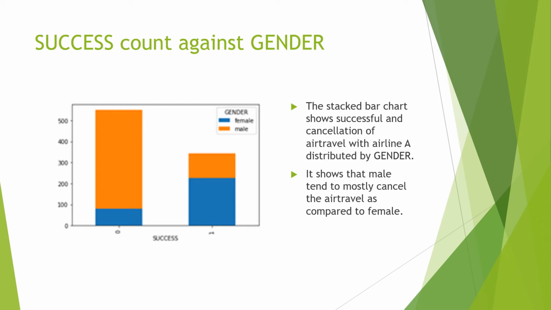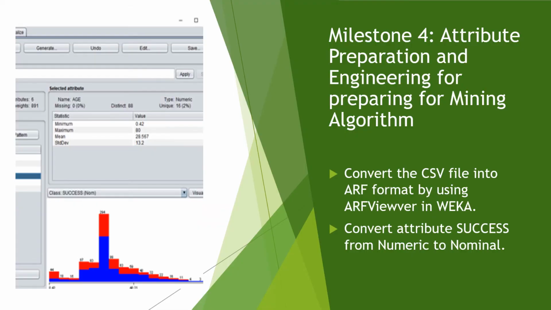And it can also be seen that males are cancelling more air travel as compared to female. Fourth milestone is attribute preparation and engineering for preparing for mining algorithm. So in this step, we narrow down our focus to the metadata field. The goal is to identify the top two attributes.